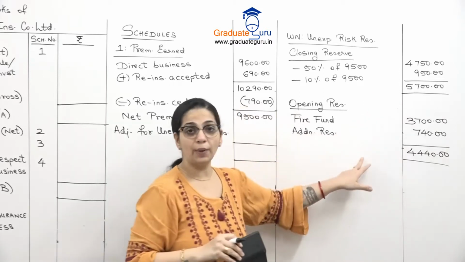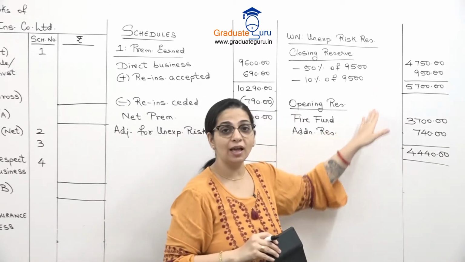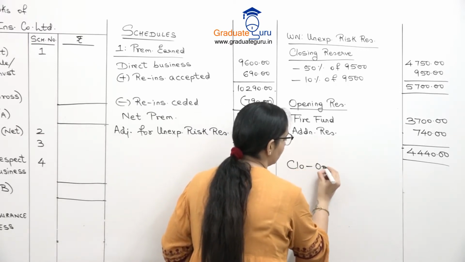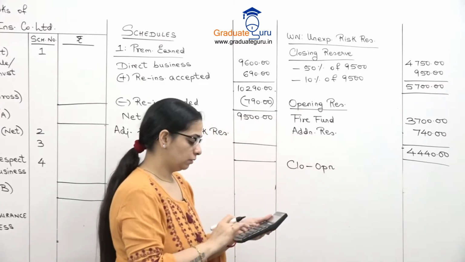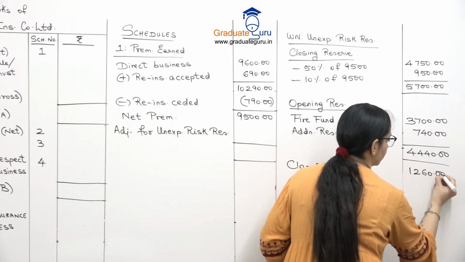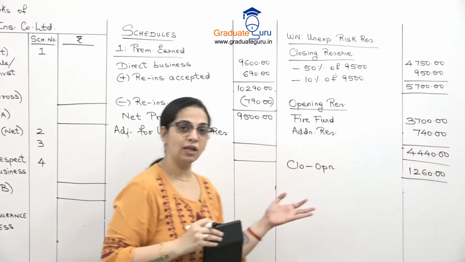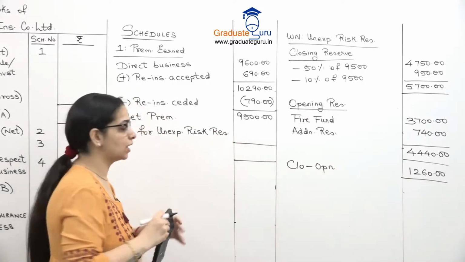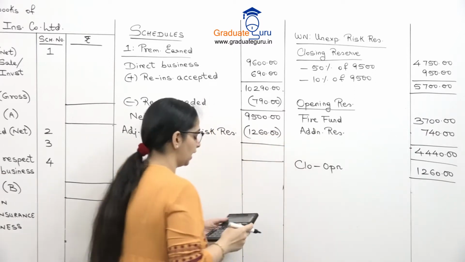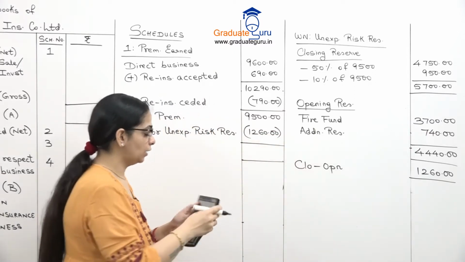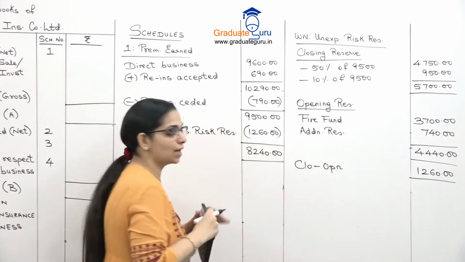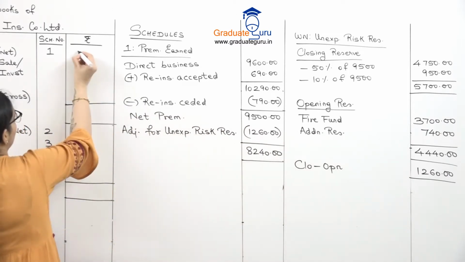अब हमें इन दोनों को कंपेयर करना है. Closing is more than opening. So इस बार we will subtract. So closing minus opening, which is 1,260. And because closing is more than opening, as I said, हम यहाँ पर subtract करेंगे. So 1,260 we will subtract from 9,500 and we will get 8,240 as our premium जो हम revenue account में लेकर जाएंगे.